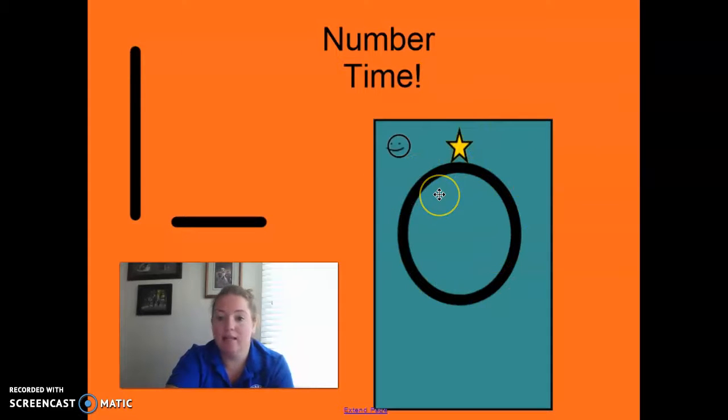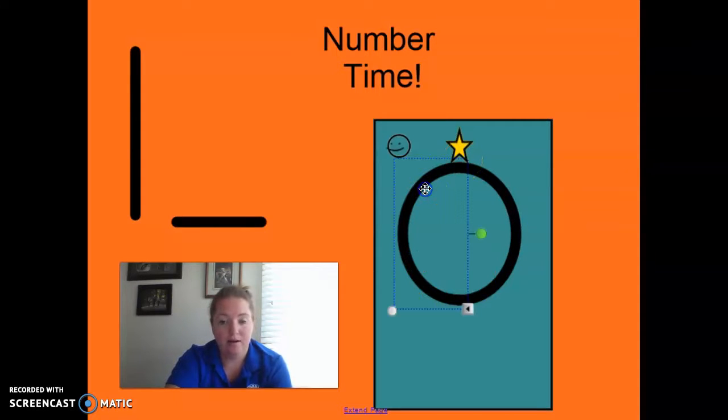Yes, 0 looks a lot like the letter O. What's the name of this number? 0. Good job. That is 0. And 0 is just a big curve. Keep going and stop. That's 0.